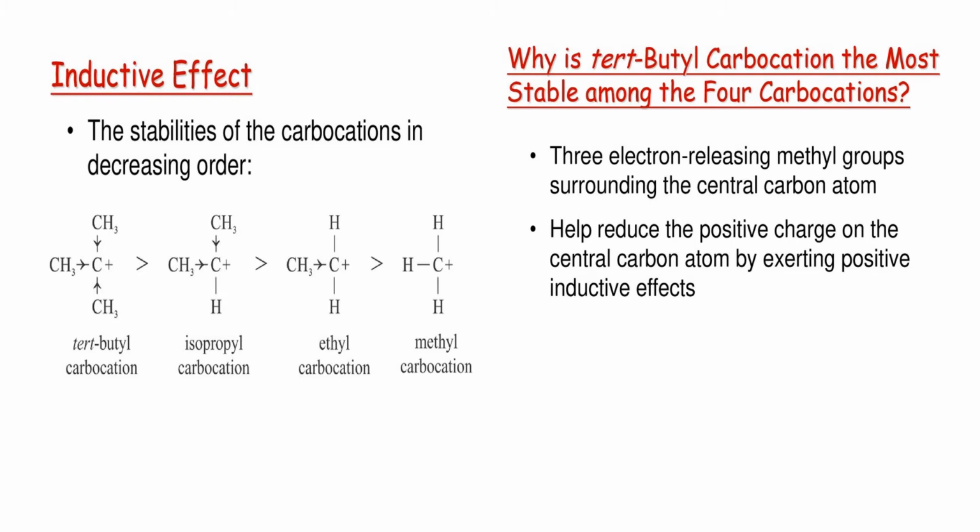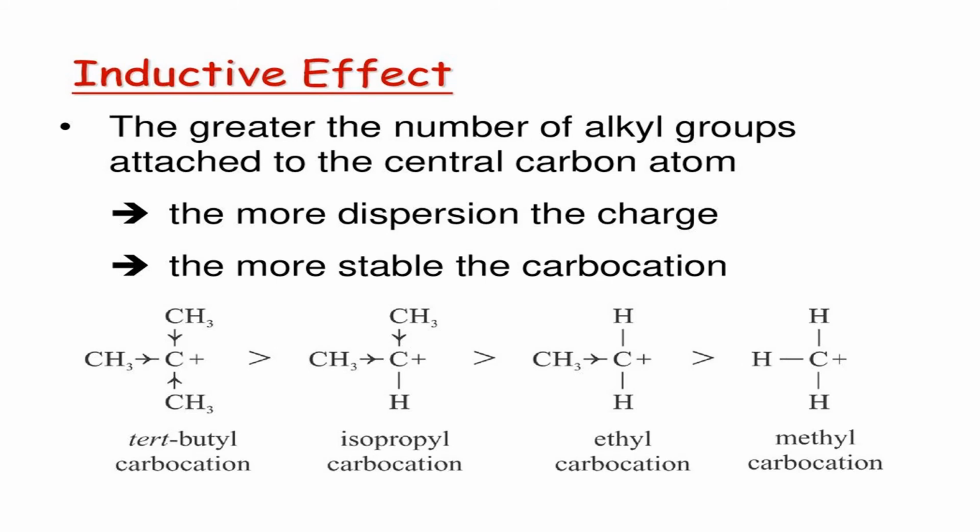Why is the tertiary butyl carbocation the most stable among the four carbocations? Do you know? Three electron releasing methyl groups surrounding the central carbon atom help to reduce the positive charge on the central carbon atom by exerting a positive inductive effect. That is, the greater the number of alkyl groups attached to the central carbon atom, the more dispersion of the charge takes place, and so the more stable the carbocation.